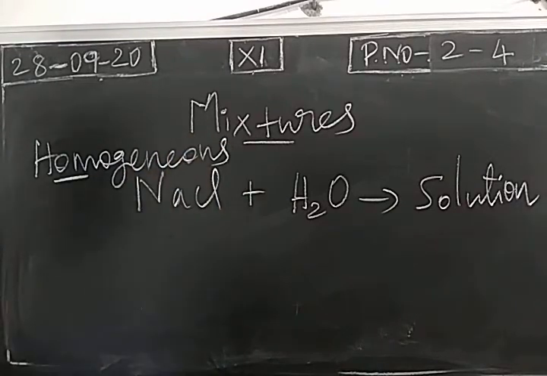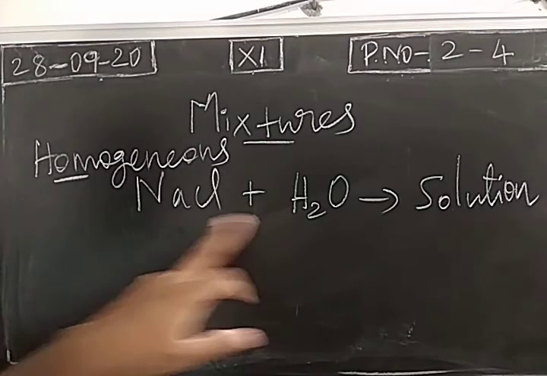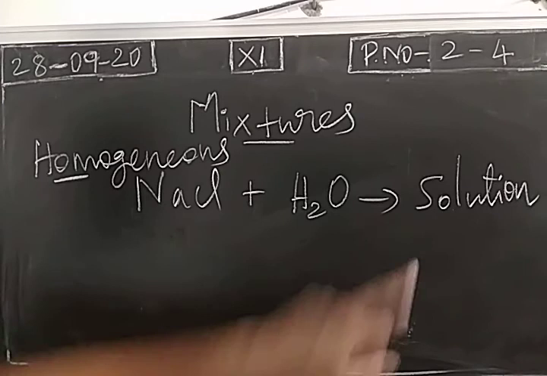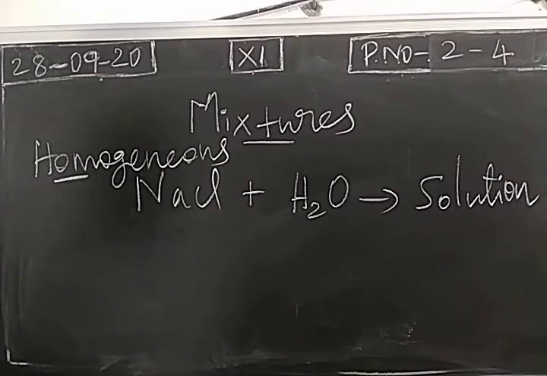So when you observe homogeneous mixture, you cannot distinguish the particles. When salt is added in water, you will get a homogeneous mixture called a solution. So from the solution, you cannot distinguish the particles, sodium chloride particle and water particle. So the molecules cannot be distinguished in the mixture. So we call it homogeneous mixture and solution.